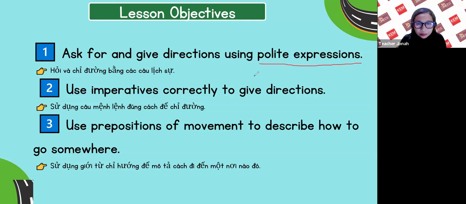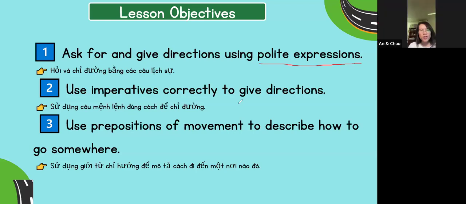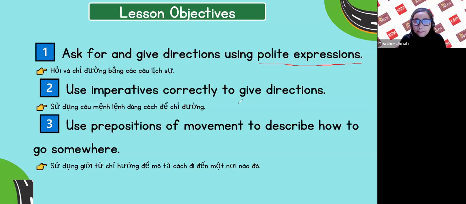That's correct. Number 2, use imperatives correctly to give direction. Okay, I'm going to give you instructions later on to give directions.